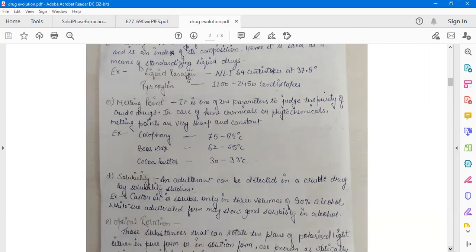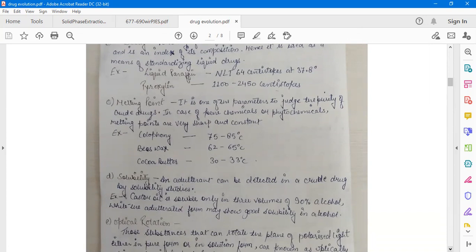Whereas the melting point is one of the parameters to judge the purity of the crude drugs. In case of pure chemicals or phytochemicals, melting points are very sharp and constant. Here you can see the examples: colophony has a 75 to 85 degree Celsius melting point. These are having melting point 62 to 65 degree Celsius. Cocoa butter 30 to 33 degree Celsius.